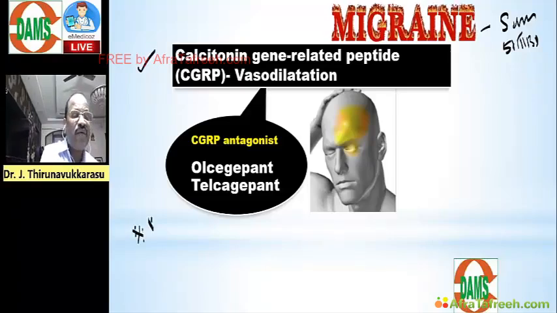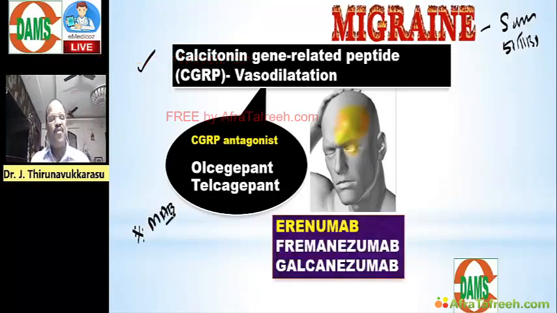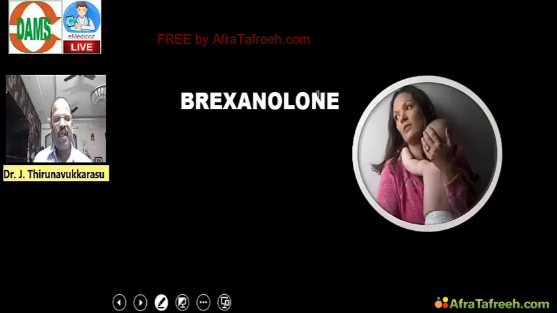That point is the monoclonal antibodies targeting CGRP, called erenumab, fremanezumab, galcanezumab. All these are MABs targeting CGRP. That's important. And then a very important psychiatric question.